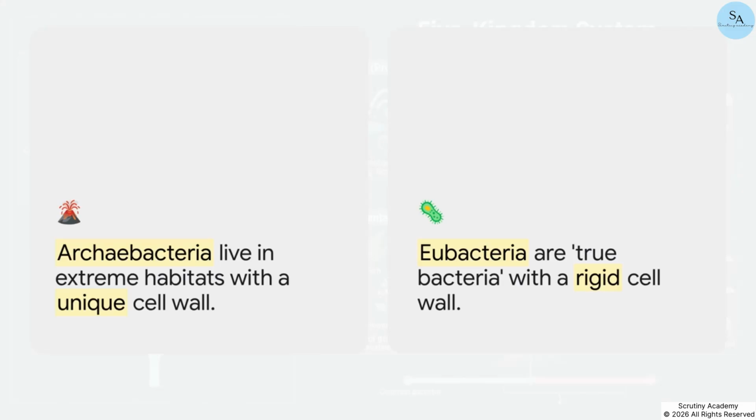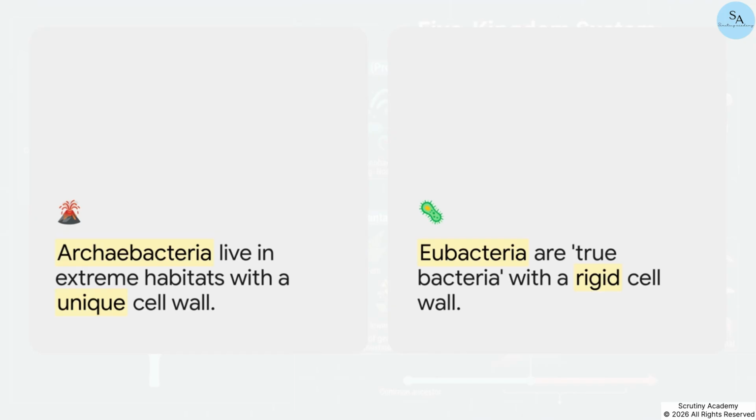Listen, this next part is a classic trap for students, so don't fall for it. You absolutely have to contrast Archaebacteria with Eubacteria. Archaebacteria are basically extreme survivors. They thrive in hypersalty areas as halophiles, they live in boiling hot springs as thermoacidophiles, and in marshy swamps as methanogens. Their secret weapon is a totally different cell wall structure.